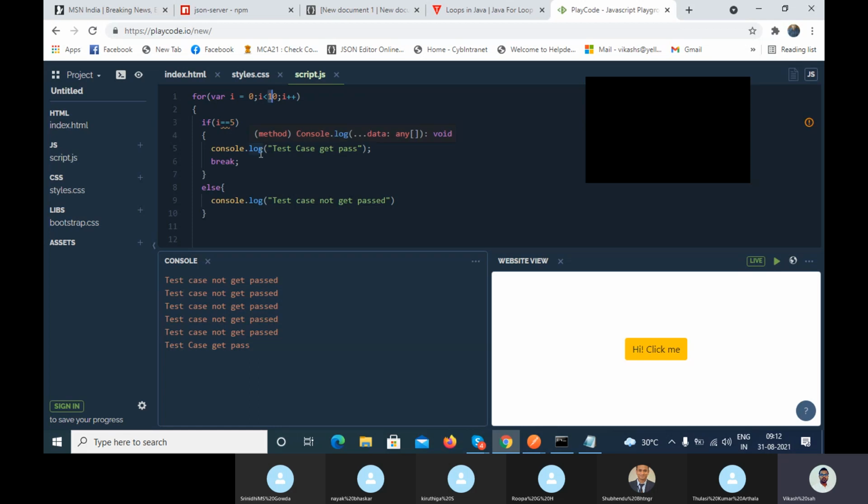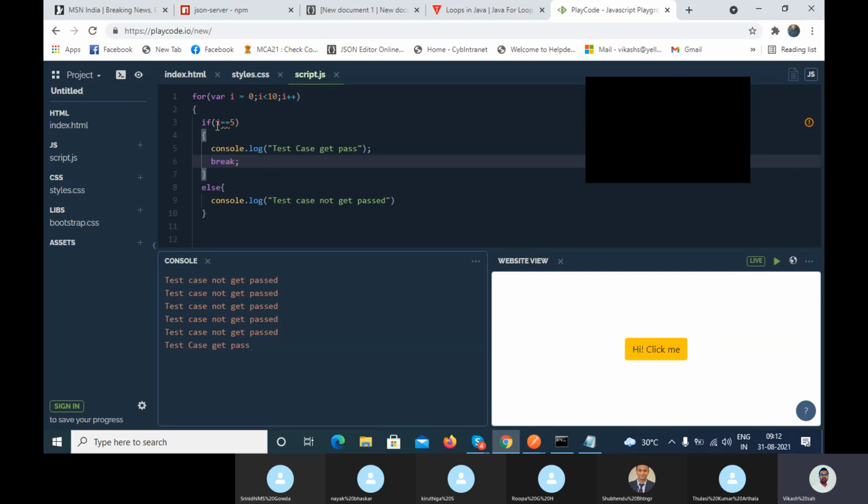You don't want to waste the execution time, because the code will take time to find and match that element. You don't want to increase the execution time. That is not smart work. So I stop the execution using break. It will quit the execution.